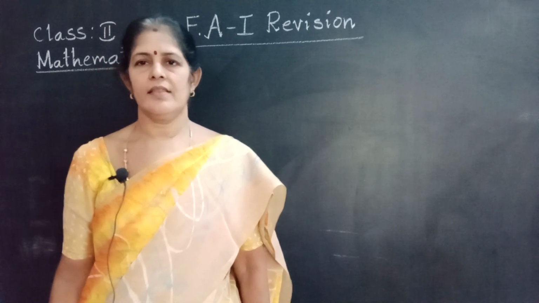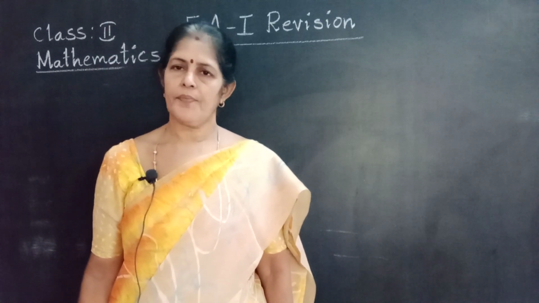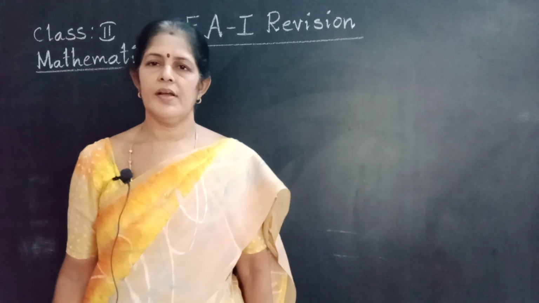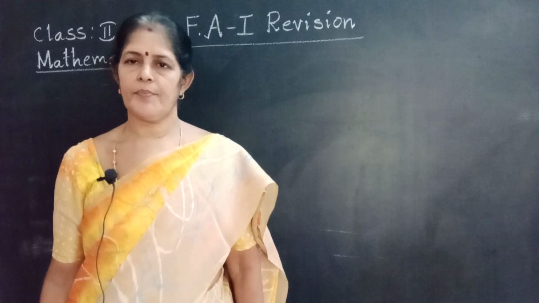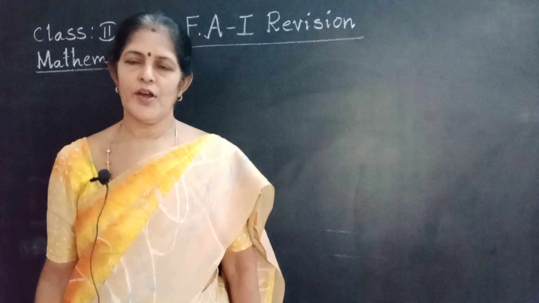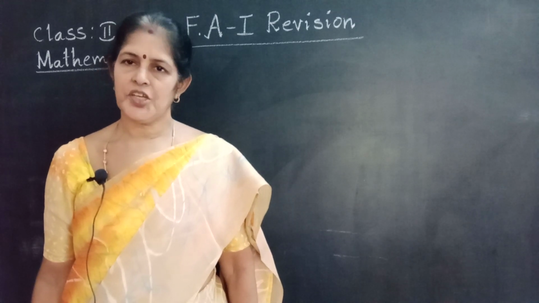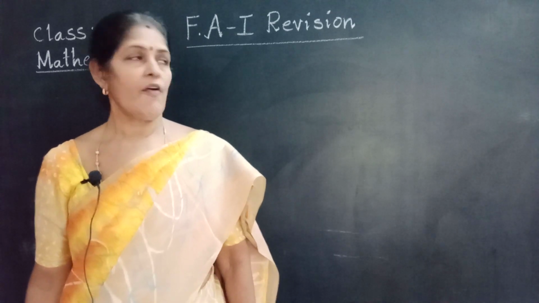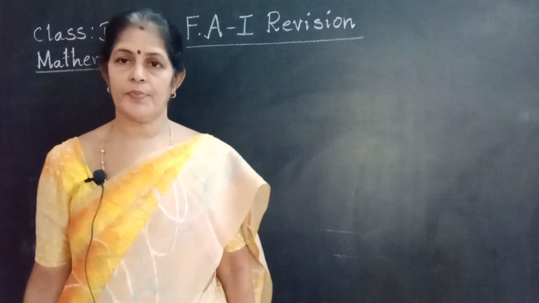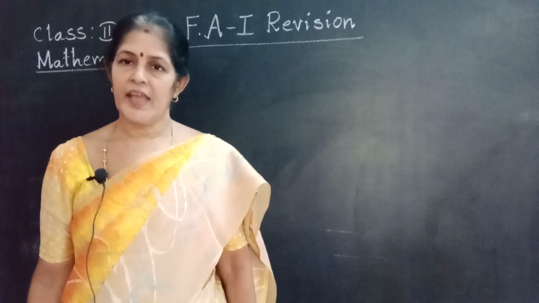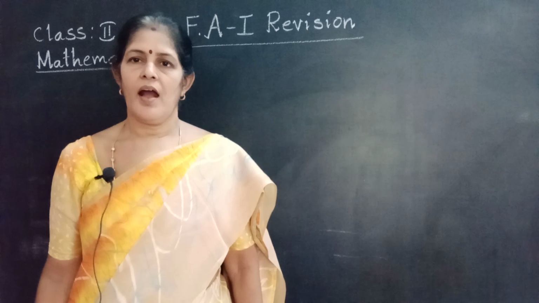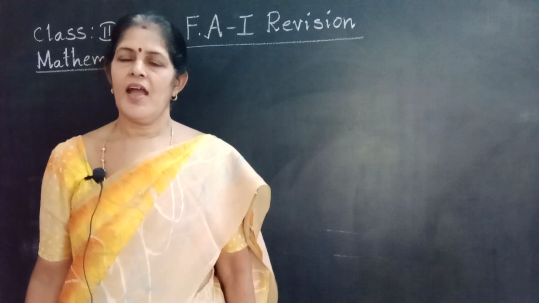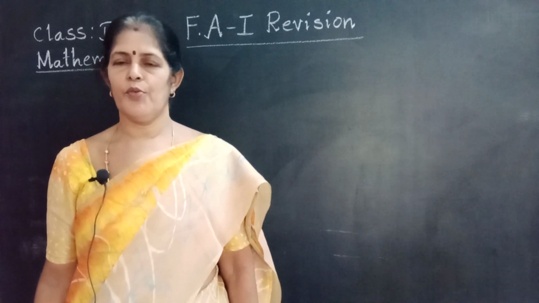Once again, the syllabus is chapter 1 and 2, and tables from 2 to 7. Chapter 1 is numbers up to 200. Chapter 2 is addition of 2-digit numbers. Now I am going to revise the two chapters for the exam. Take your homework book and write and practice each one in your homework book.